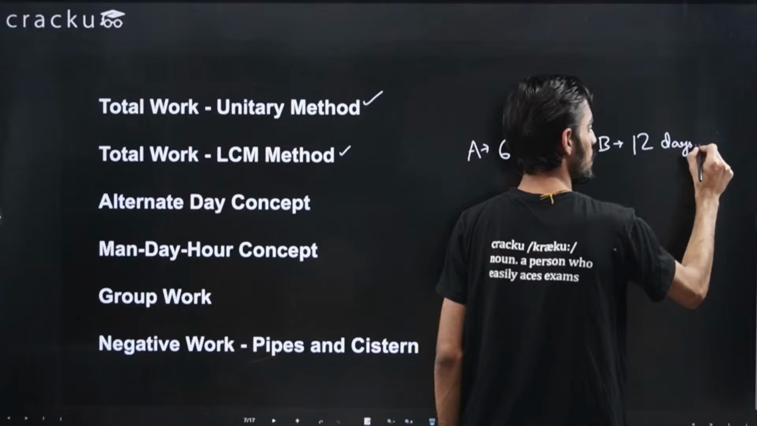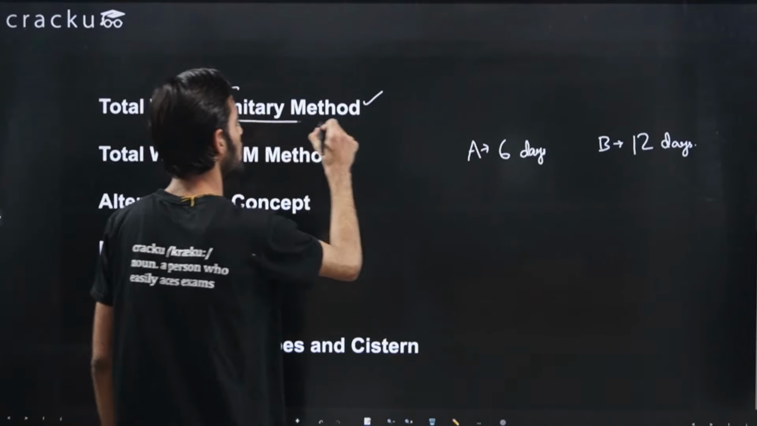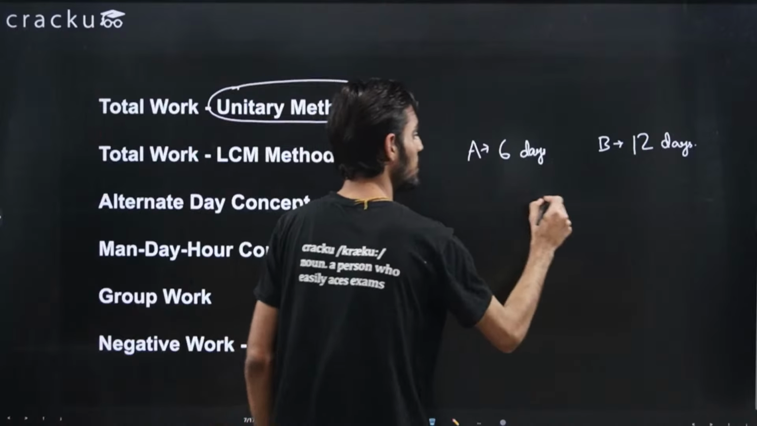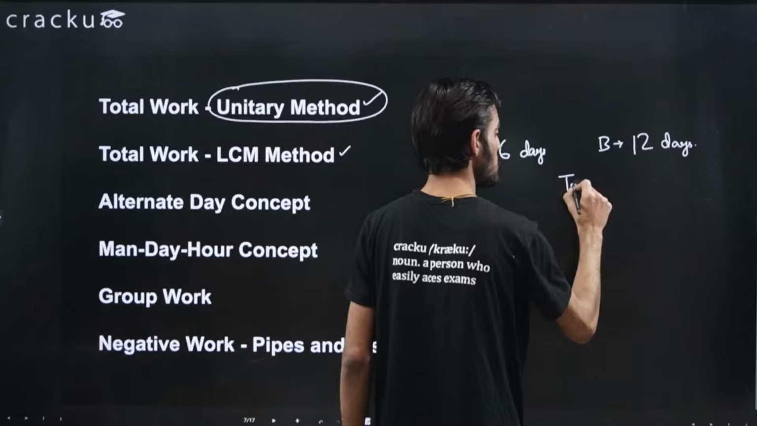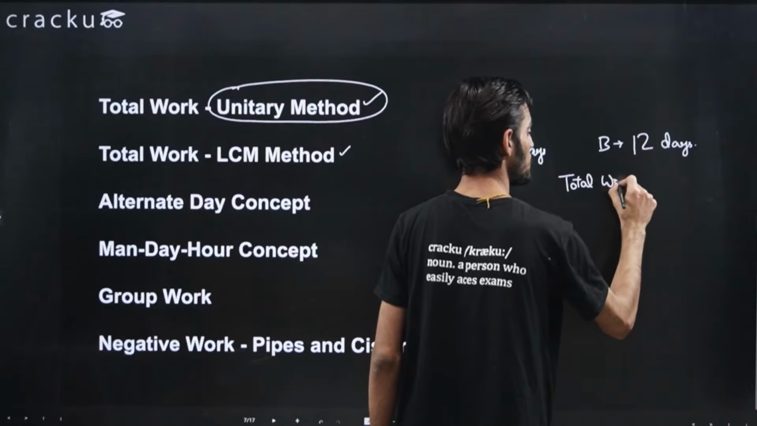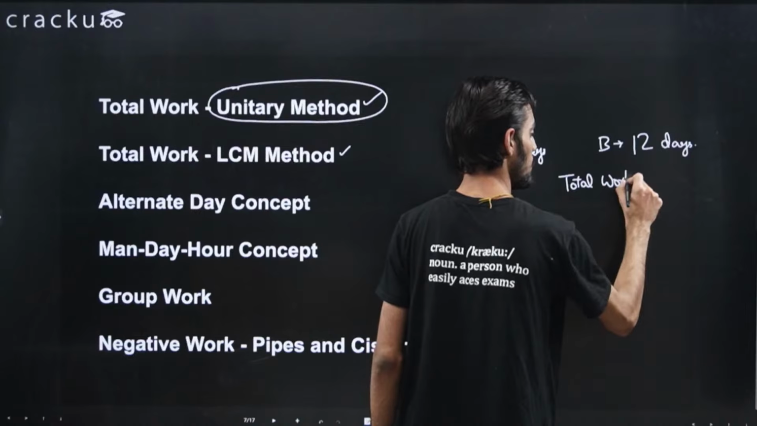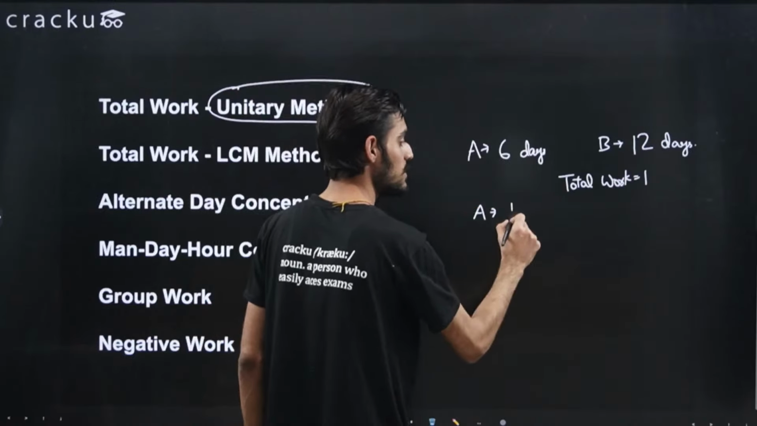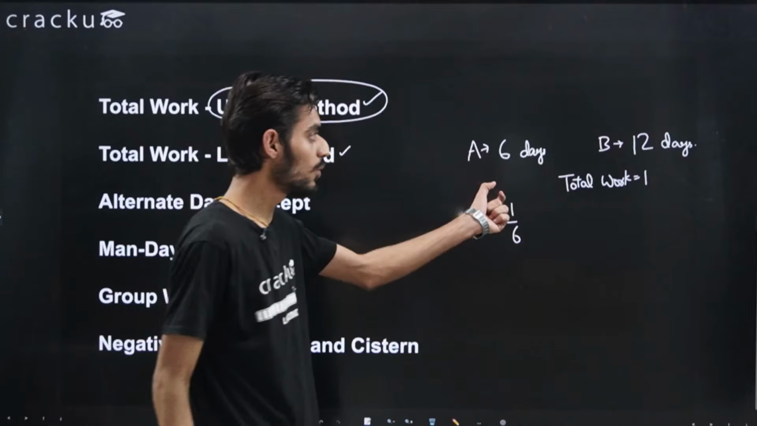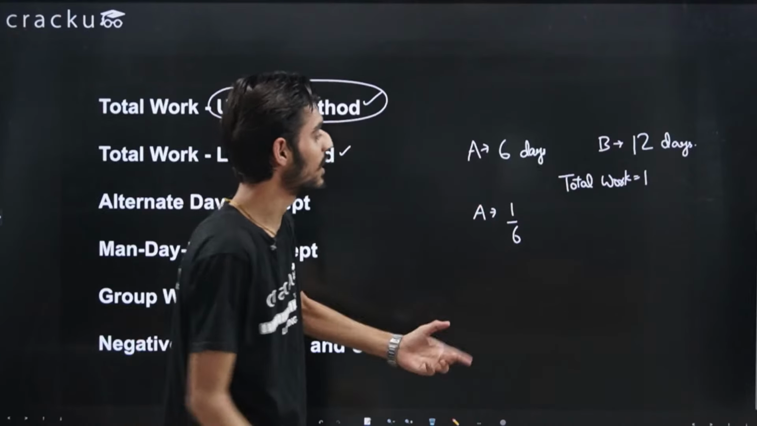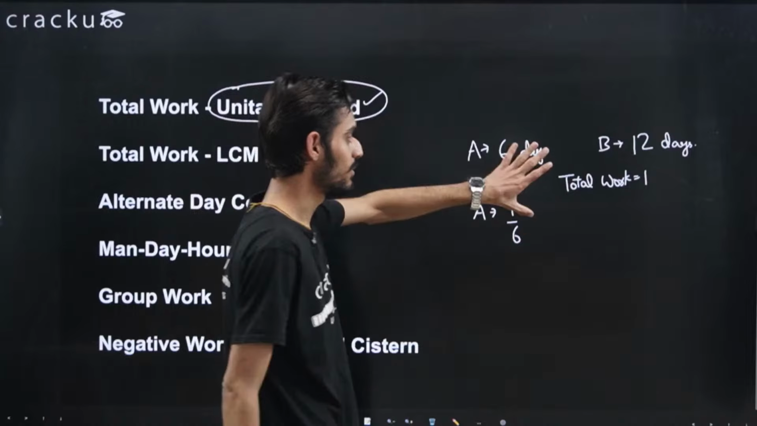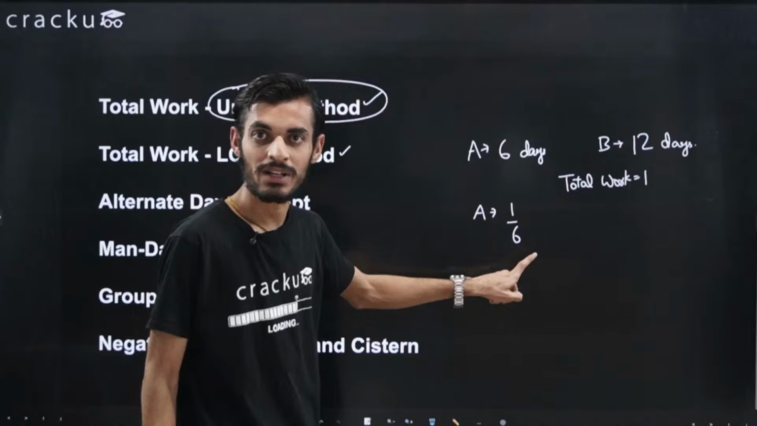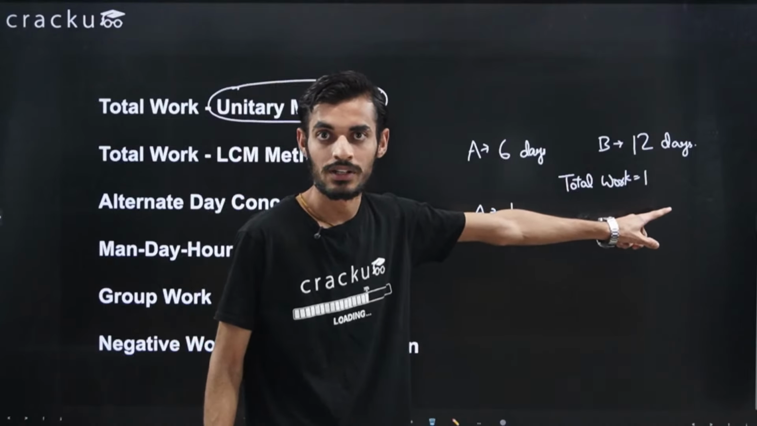Okay. So in the unitary method, what we do is we just take the total work as 1. So we assume that total work is 1. Okay. So if the total work is 1, then the work that A will do every day will be equal to 1 by 6. If he is able to complete the job in 6 days, then every day he will be able to do 1 by 6. Then only in 6 days he will be able to complete the total job, that is 1, right?